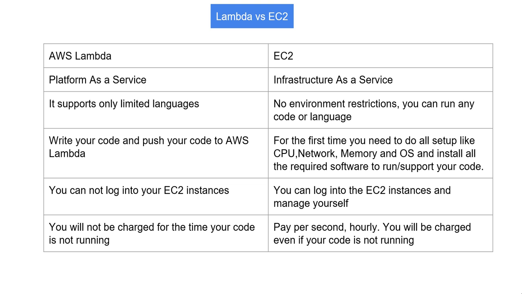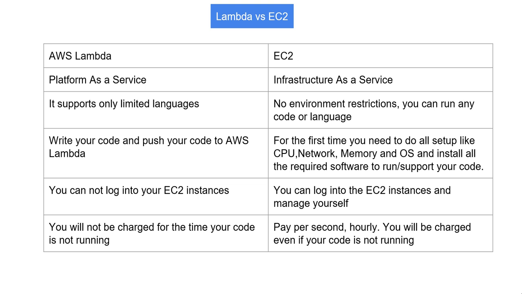You also have to configure the machine as per your requirements: how many CPU cores, how much network bandwidth, how much memory, how much permanent storage, and what operating system you require. You need to create the virtual machine and also install all the necessary software dependencies to run your code or script.